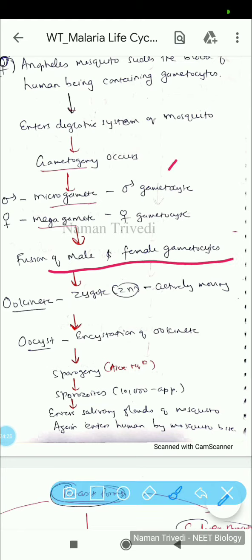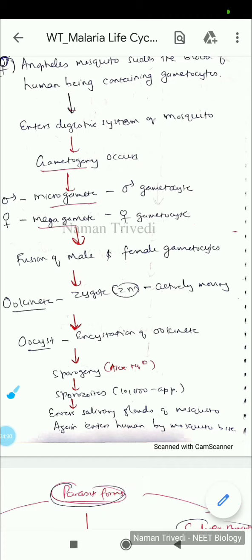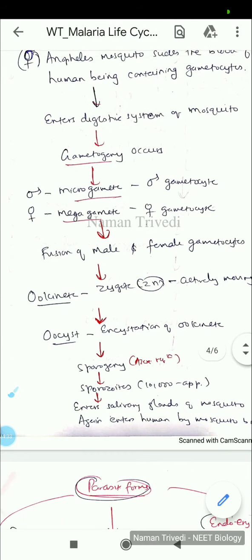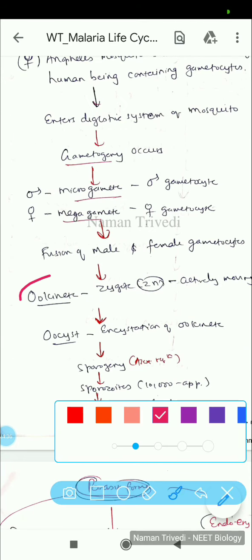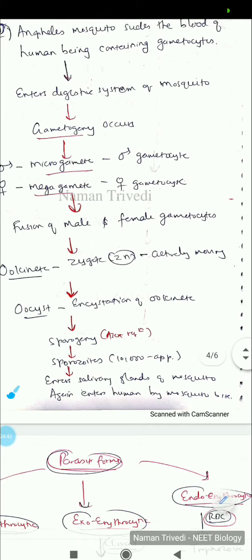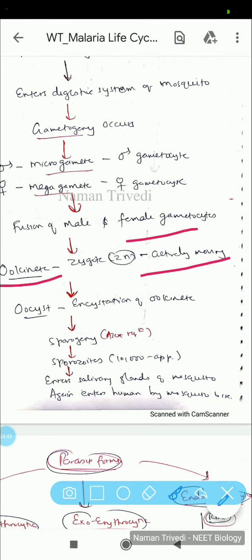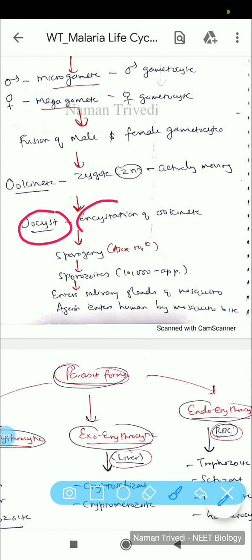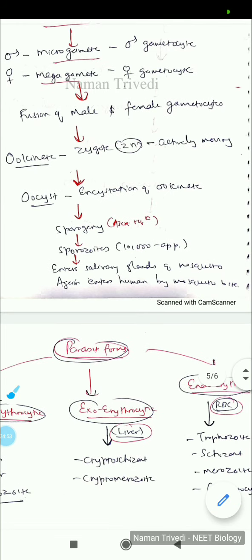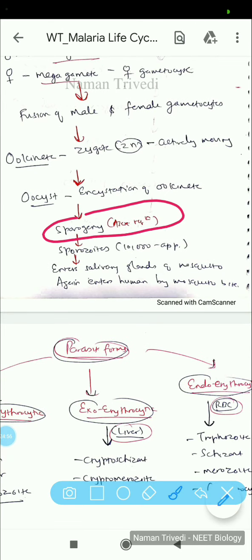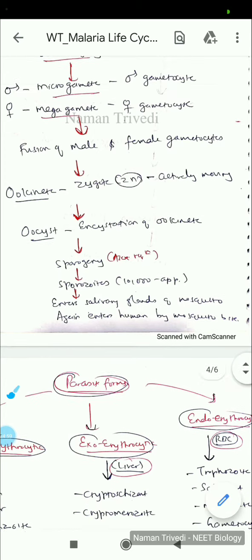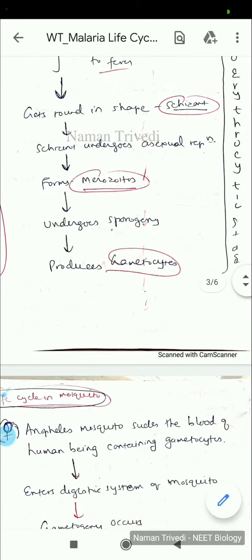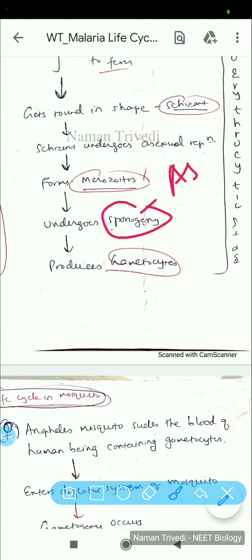As you know, these are haploid, so n plus n will form 2n. This is a sort of fertilization, where it forms the ookinete, which is the zygote, or 2n. Now this is actively moving, so this zygote or ookinete can move. It then forms a protective covering, which we call the oocyst, or encystation will happen. Again, it will undergo sporogony, a sort of asexual reproduction. Just to clarify one thing here also: this was what was asexual.